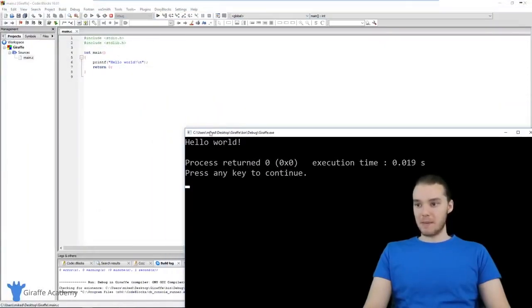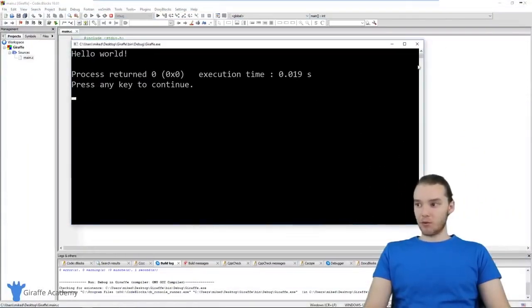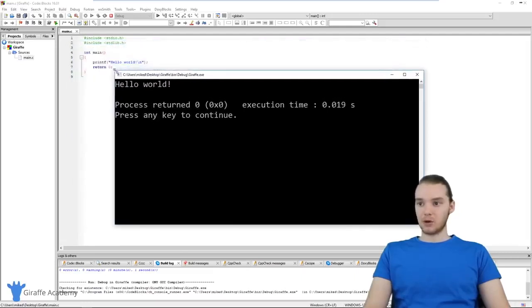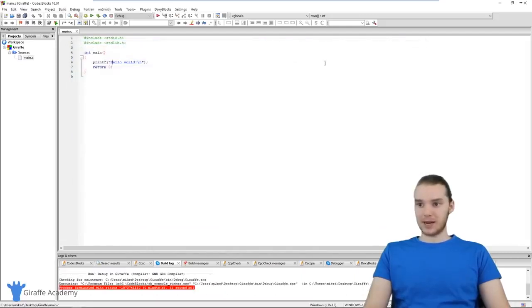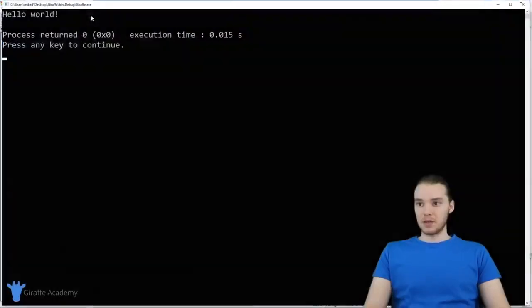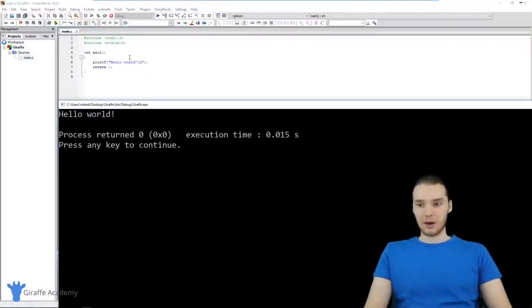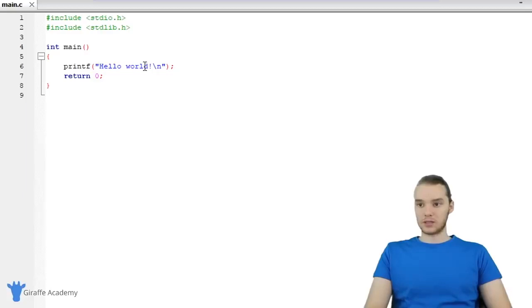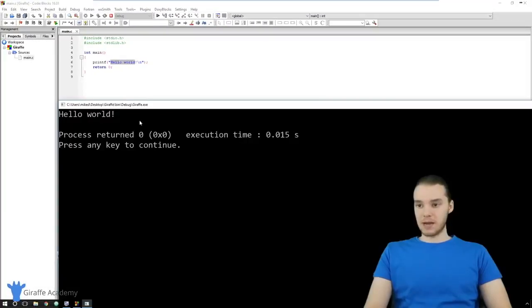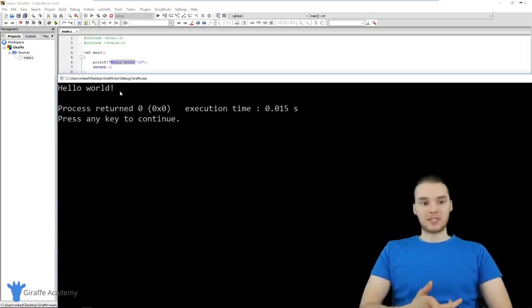And now over here, this little window pops up. Basically, this is the command prompt. Whenever I run a C program, this little window is going to pop up. If I exit out of this and run the program again, you'll see this window pops up again, and it basically just executes the program. In the case of this program, all we're doing is printing out hello world onto the screen. That's actually what this instruction does over here. When we open up this command prompt, it's essentially just executing the program, and it's printing out whatever we told it to print out. So it's printing out hello world over here.